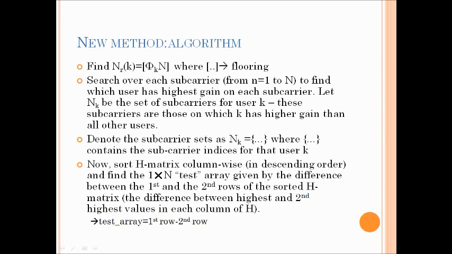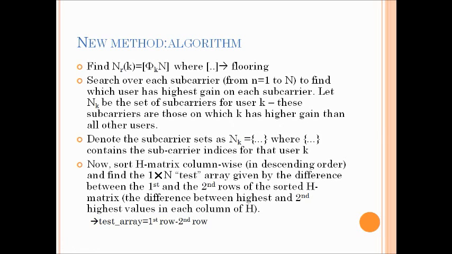Now moving on to the new algorithm. For this we search over each subcarrier from n equal to 1 to N to find which user has the highest gain on each subcarrier. Let N_k be the set of subcarriers for each user k, and these subcarriers are those on which k has a higher gain than all the other users. Now denote the subcarrier sets as shown here, where the set contains the subcarrier indices for that user k.